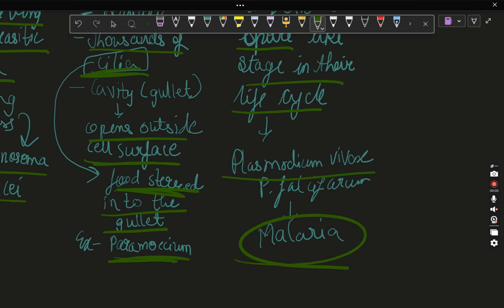Of course, malaria. And here is the twist. Not only Plasmodium vivax, other species of Plasmodium, which is Plasmodium falciparum, also cause malaria. Depending on the geographical area, a different organism is suitable for that area.